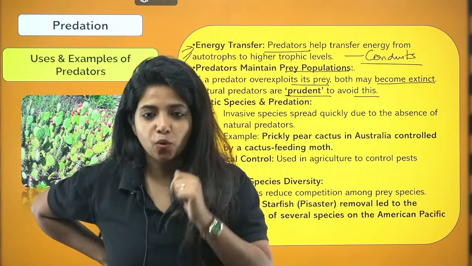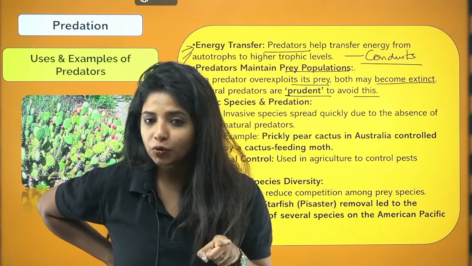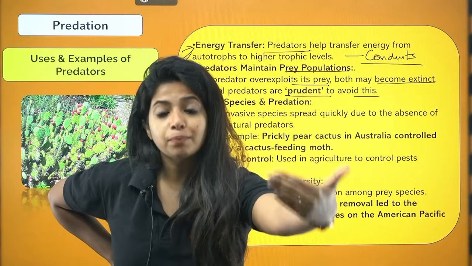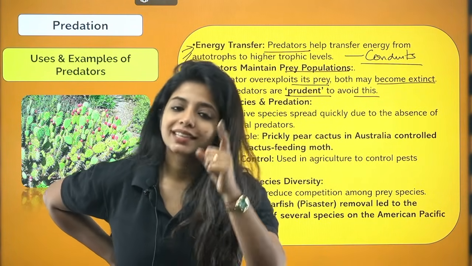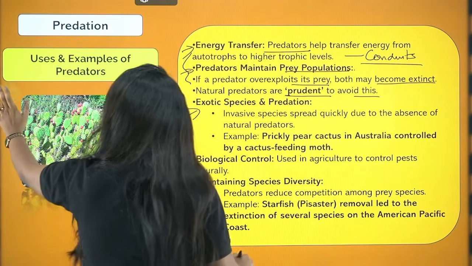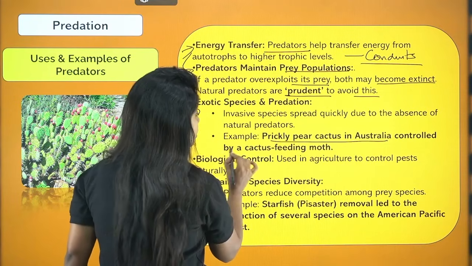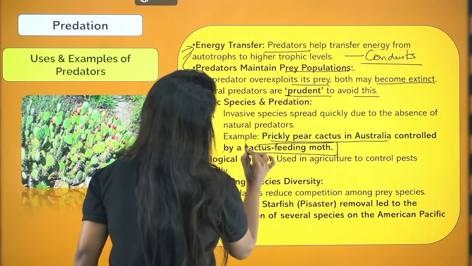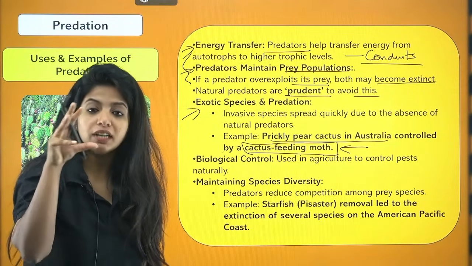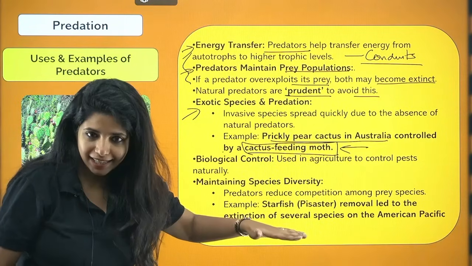So now what can be done? Suppose there is a predator over here which can go and feed on the prickly pear cactus. Don't you think their population will be under control? And obviously they will not be competing very much with the native species, right? This exact thing happened in Australia. Now, all these examples are super important. Prickly pear cactus in Australia was controlled by a cactus feeding moth. So what is the predator over here? The cactus feeding moth. The moth which was feeding on the cactus made sure that the prickly pear cactus population is less. You get it?